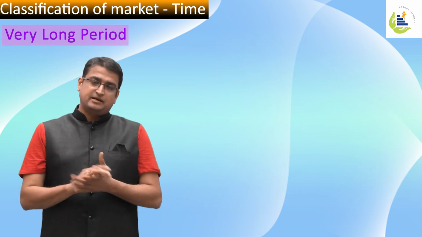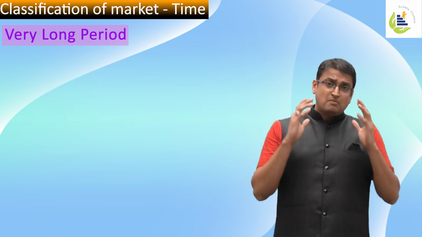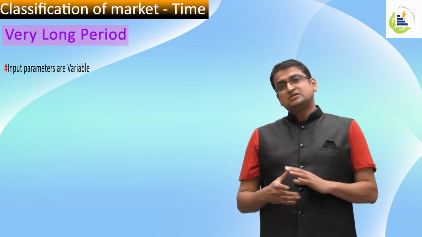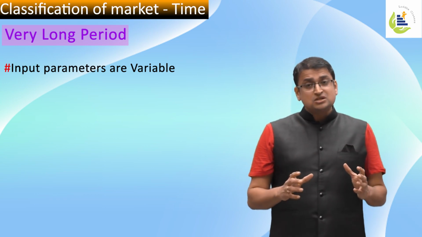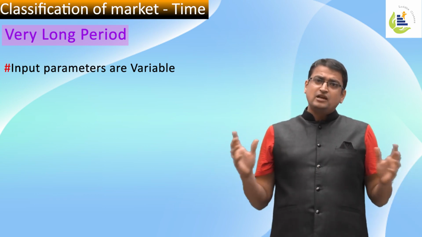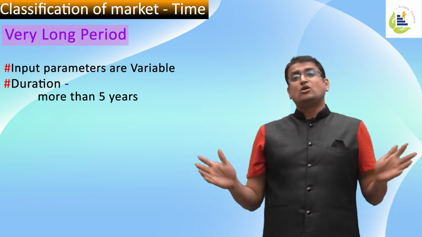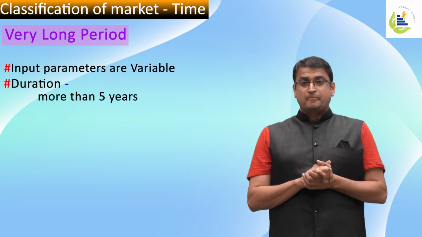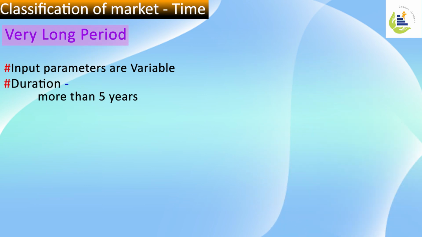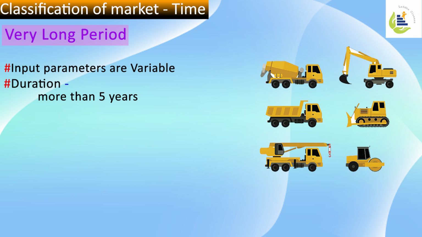Very long period market. A market in which all input parameters are variable and the production cycle itself is very long, probably more than 5 years, is called a very long period market. So in very long period markets, products like machineries take a very long time to build. So all the inputs are variable and the production cycle is very long. Here, nothing is fixed. Everything is varying. These kinds of markets are called very long period markets.